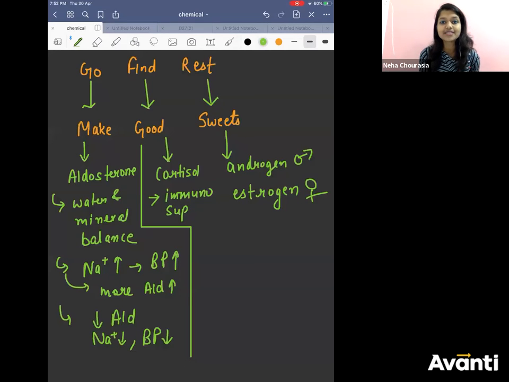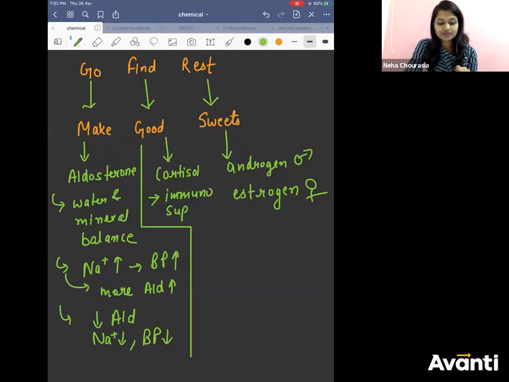Immunosuppressant means what? Let's say you have got some implantation or transplantation in your body, any other organ you have taken in your body. That is not your body part, right? Your immune system will start acting on it. It will start killing it. Antibodies will start getting formed, right? What is the role of cortisol? Your immune system will be suppressed.